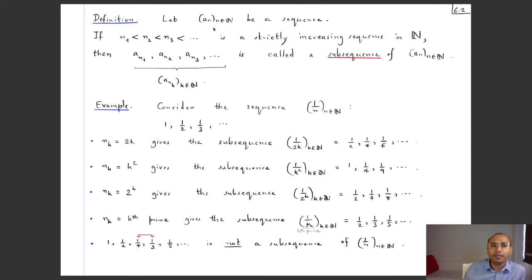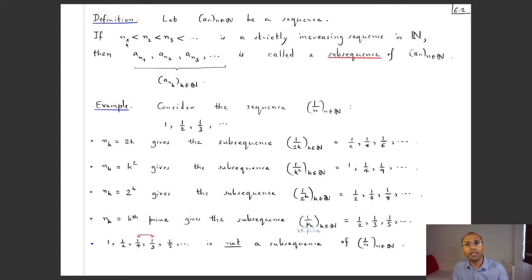Suppose that an is a sequence and you have an infinite list of strictly increasing natural numbers. So n1 is strictly less than n2, strictly less than n3, and so on. Then we use these as the indices and pick out the corresponding terms from the old sequence. So you get the new terms an1, an2, an3, and so on. Then this sequence ank, where k runs over n, is called a subsequence of an. The terms of the subsequence are an1, an2, an3, and so on, corresponding to this list.